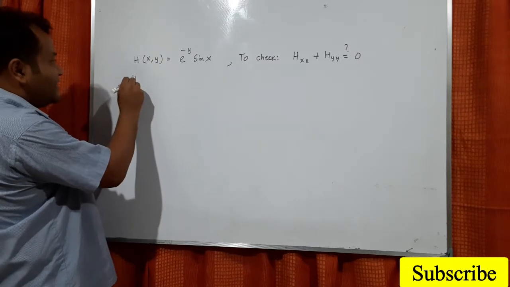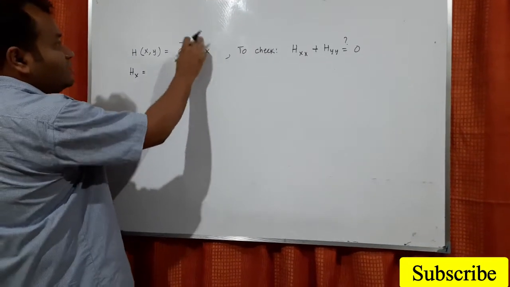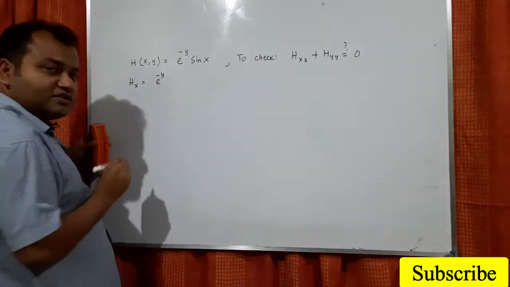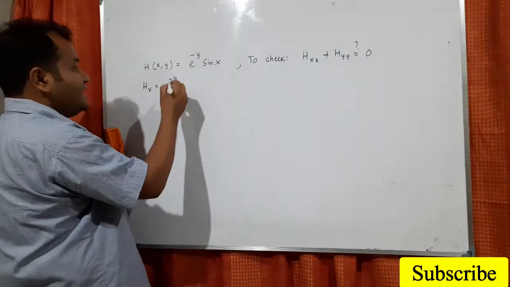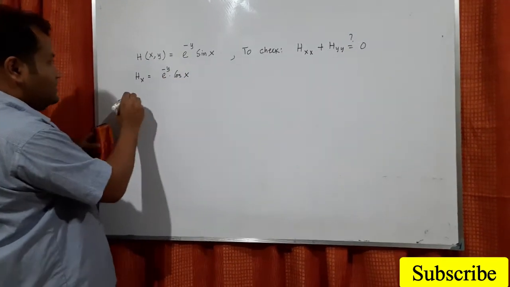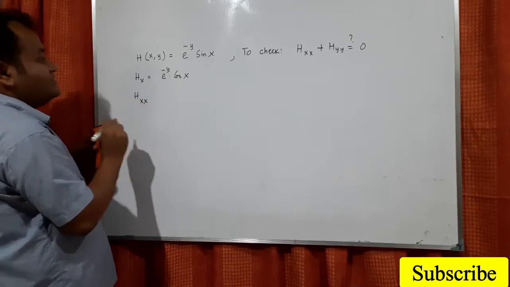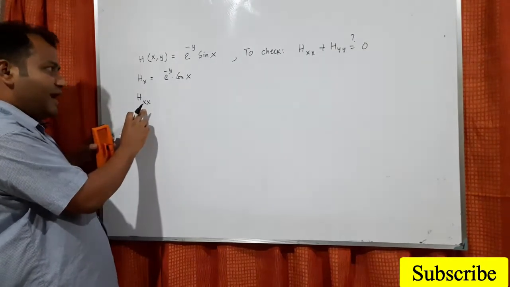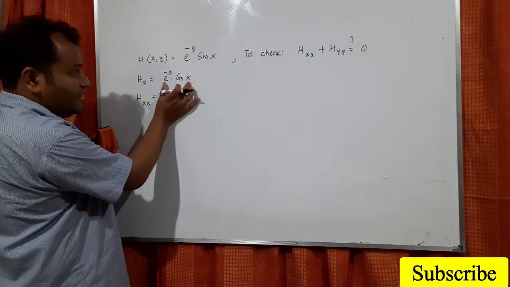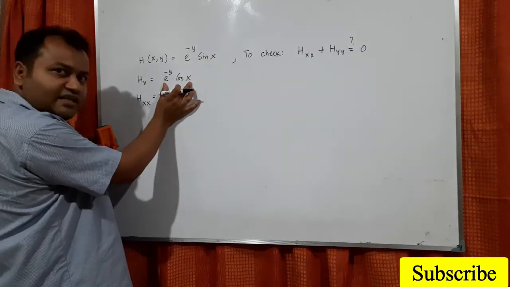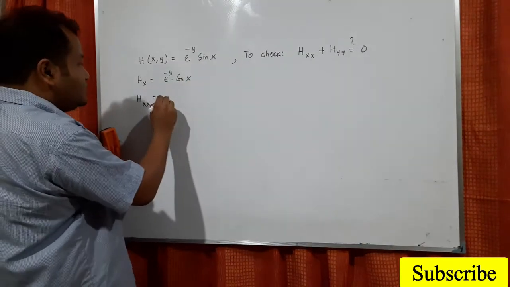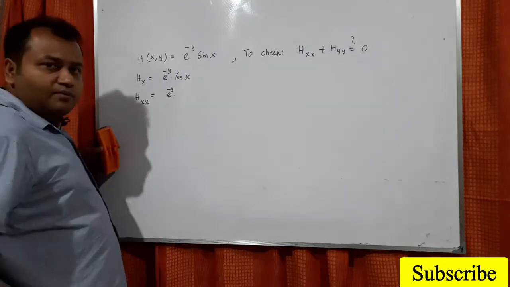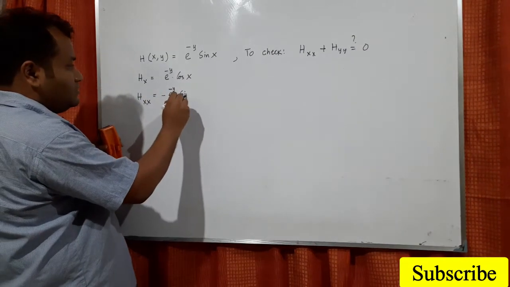Now if I go for h_x, h_x means the derivative of this with respect to x. So e to the power minus y is constant because it is a partial derivative, and the derivative of sin x is cos x. Then h_xx: on h_x we have to do one more derivative with respect to x. Here e to the power minus y is constant because we are differentiating with respect to x, so y should be constant. What is the derivative of cos x? Minus sin x.